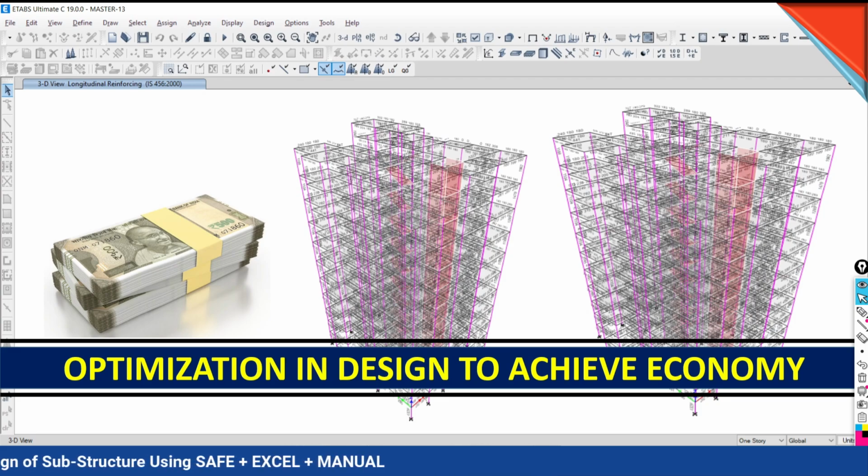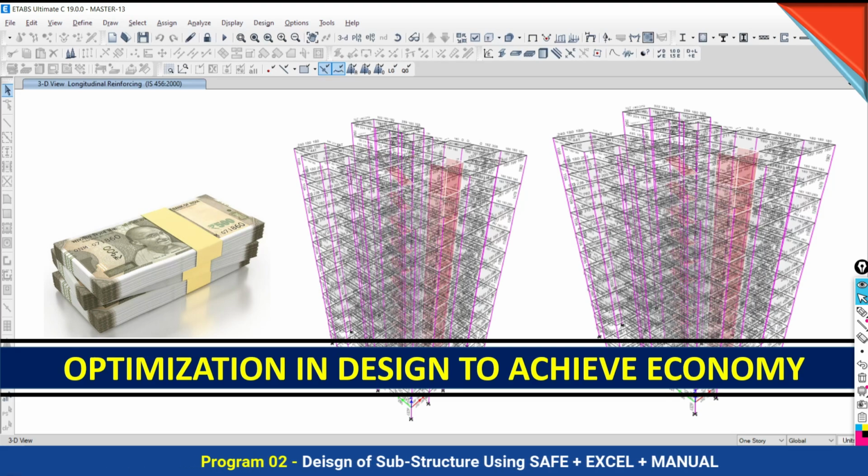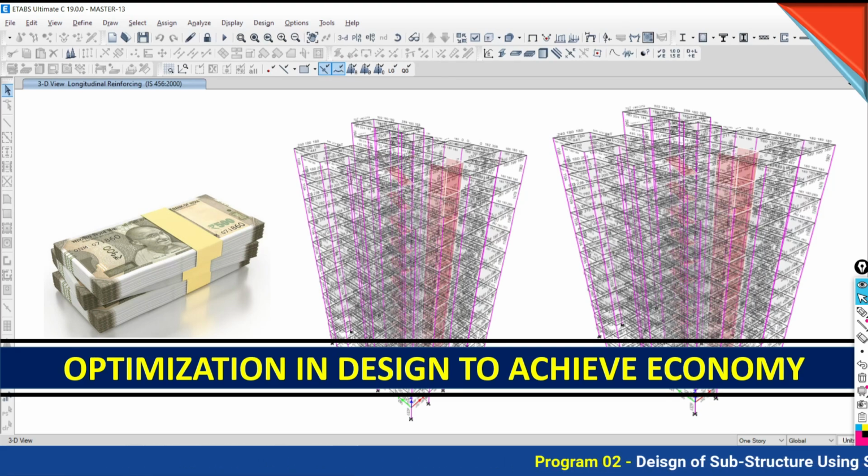So how to decide the section sizes and their reduction, and how to decide the percentage of reinforcement and its reduction, we will discuss in detail at the optimization stage. After the completion of design, when everything is right and everything is done correctly, thereafter we go for optimization in design.